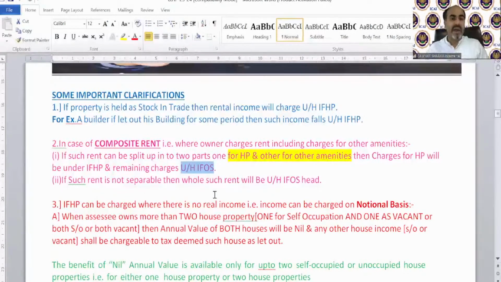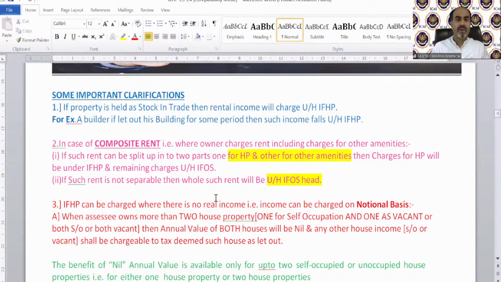Clear? If such rent is not separable, the other case, where 30,000 has been charged as a composite rent, and we do not know how much it was for the building part and how much it was for facilities, then the whole rent will be taxable generally under income from other sources. Nothing is going to be taxable under income from house property. The whole value is going to be taxable as income from other sources.